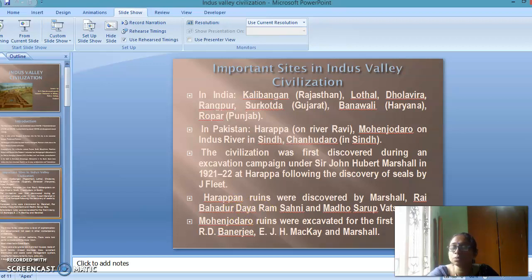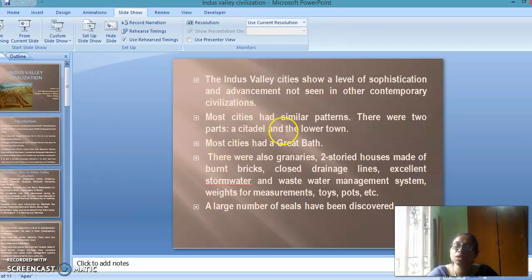The Mohenjo-daro ruins were excavated for the first time by R.D. Banerjee, and later by E.J.H. Mackay and John Marshall. The Indus Valley cities show a level of sophistication and advancement not seen in other contemporary civilizations. Most cities had similar patterns.